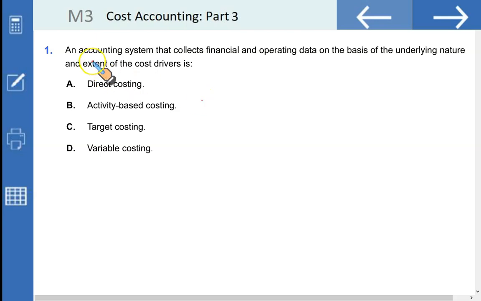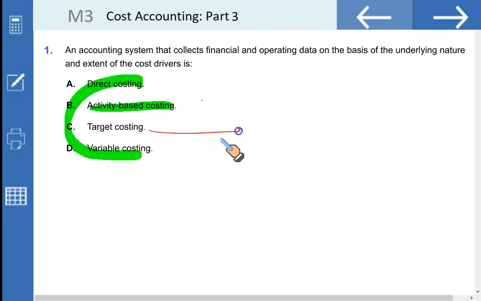Question number 1. An accounting system that collects financial and operating data on the basis of underlying nature and extent of the cost driver. Without doubt, it's activity-based costing. Direct costing basically is also called variable costing, in which we only consider direct material, direct labor, and variable overhead as a part of product cost, which is same as variable costing. Whereas target costing is the cost that we would like to achieve.